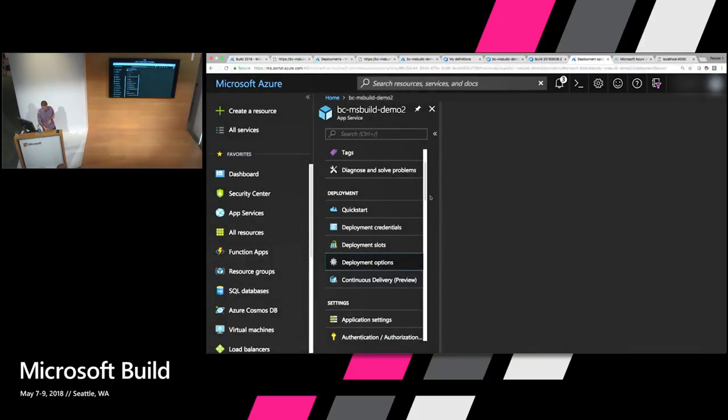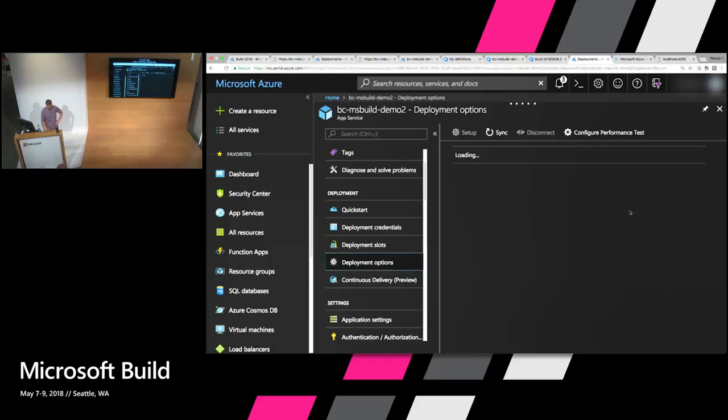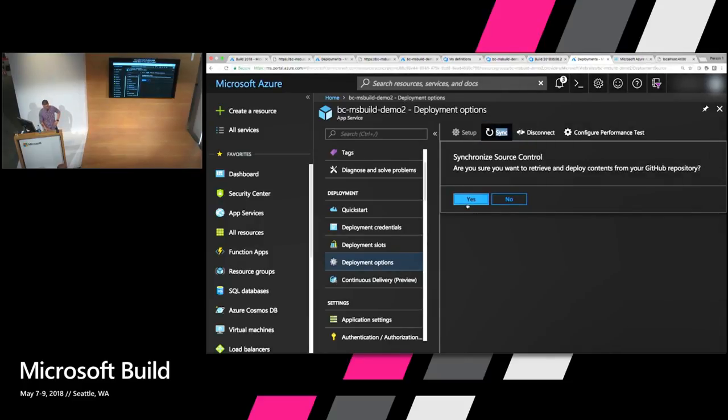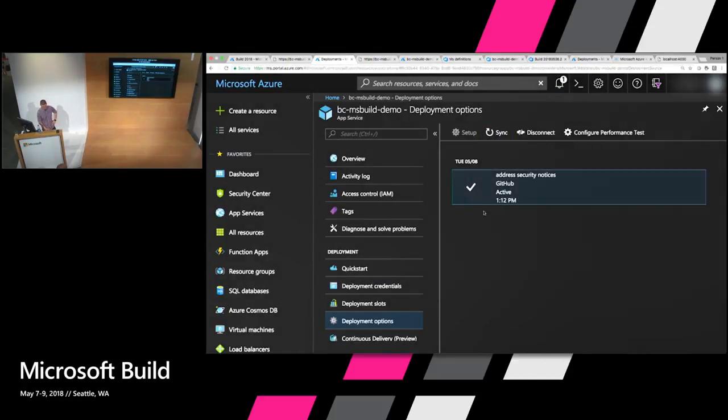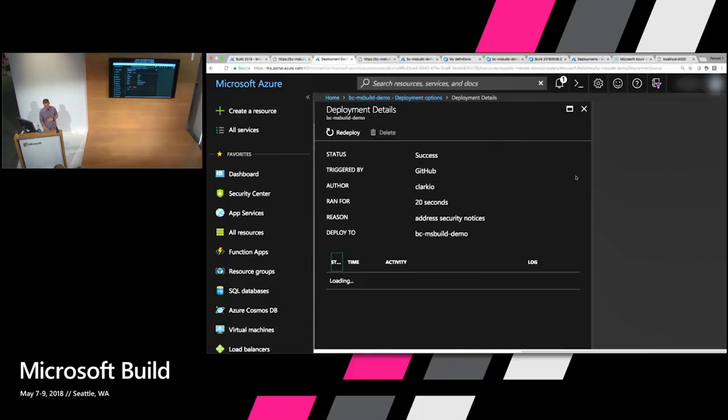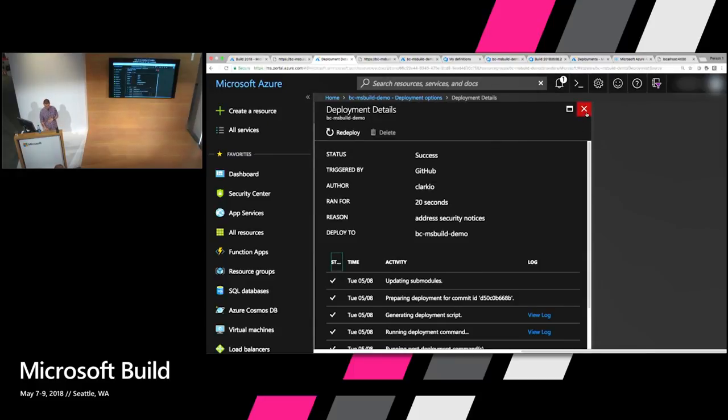So going back to the deployment options, we click on that one more time to see how that is progressing. And no deployments found. Sometimes that might happen, so we'll click sync to manually sort that. But to give you an example of what it looks like when it's done, this is an example where I've already pulled in the changes from that application. And you know that it is your latest changes because this top section here gives you the latest commit message that you loaded in on your source control management system.